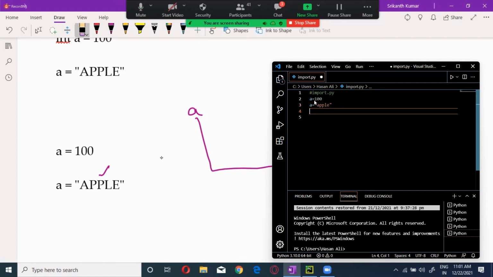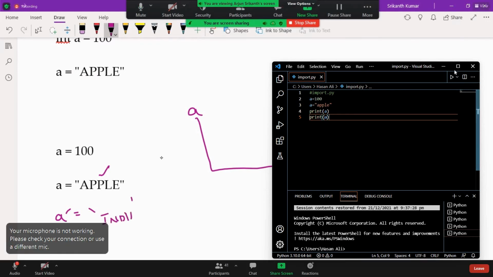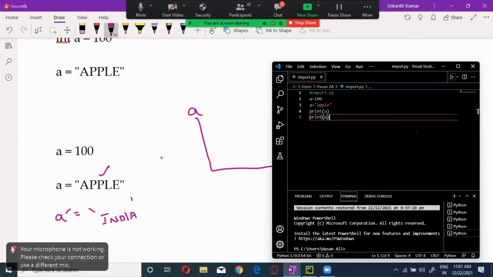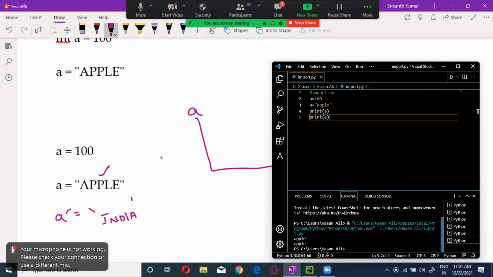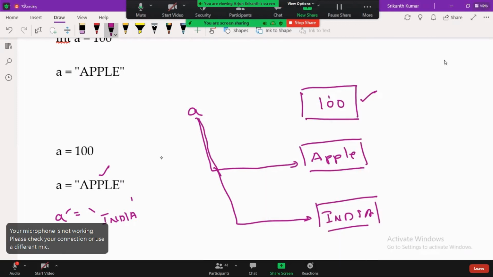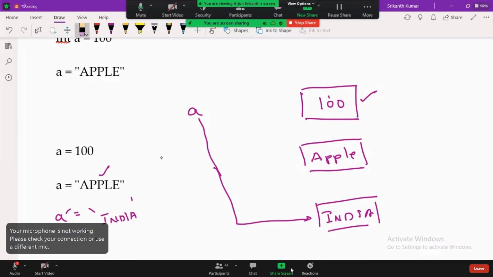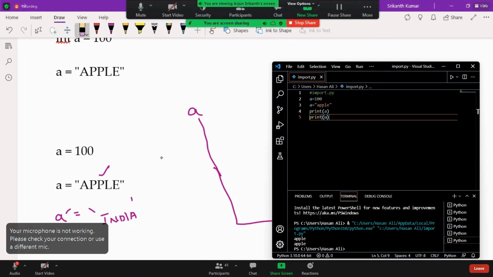Now you may get a question there. Okay, sir, if I am saying A is equal to, let me write it down over here, A is equal to India. So another memory location will be allocated for India, right? And A will be pointing from here to here. Now, what happens to the apple and 100? It is a waste of memory, right?